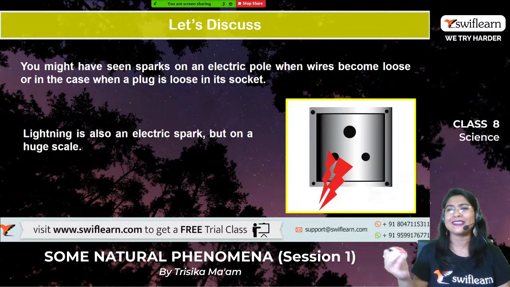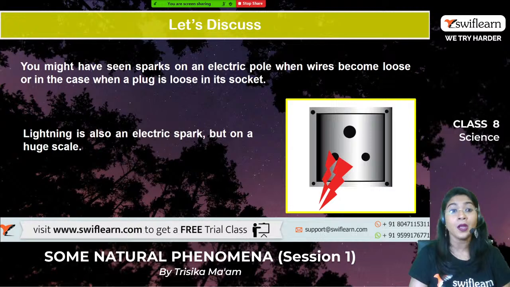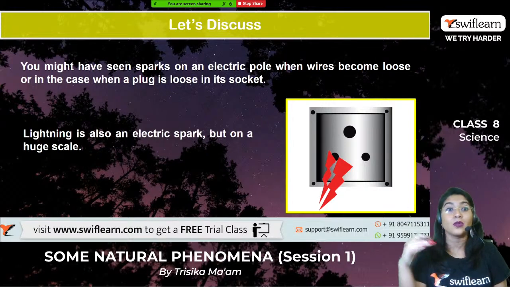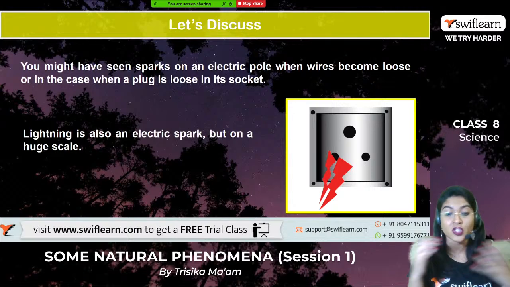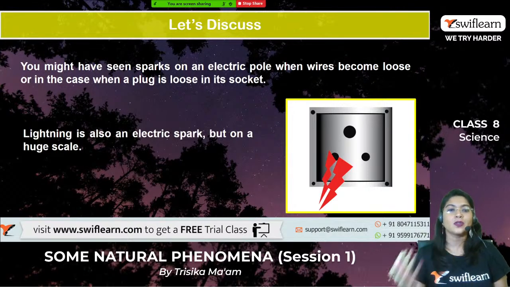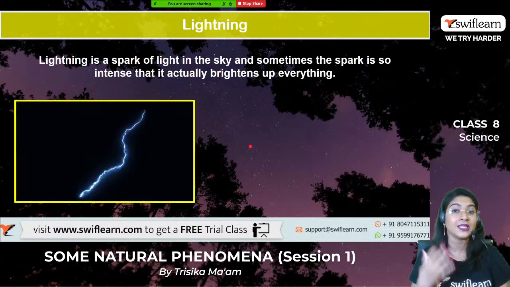We can see very small sparks in the socket or the electric pole. But when it happens on a huge scale, it occurs in the clouds, when clouds come together and, due to friction and the different electric charges, lightning actually happens on a huge scale, but with the same phenomenon.